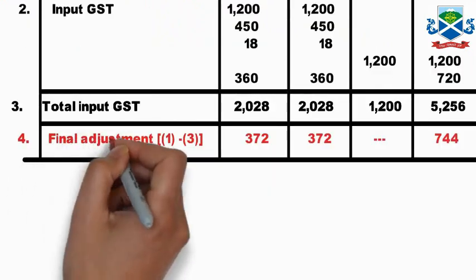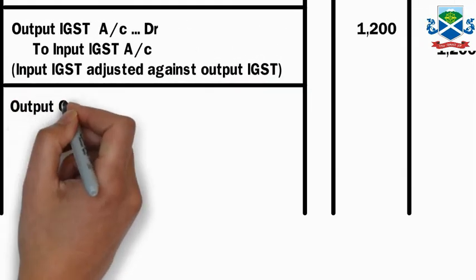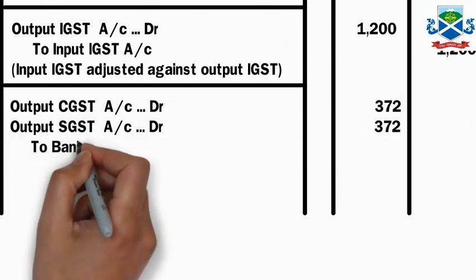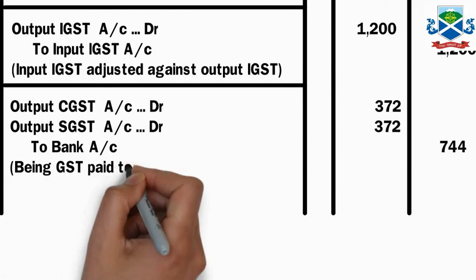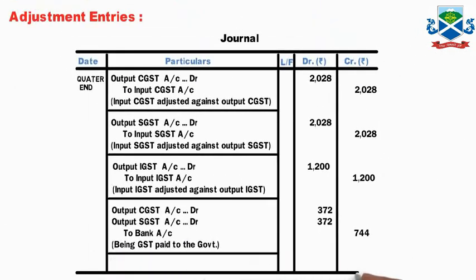And now finally we have to make payment, because IGST is nil, only CGST and SGST remain. So output CGST 372, output SGST 372, to bank 744, that is GST paid to the government. Final amount to be paid to the government.